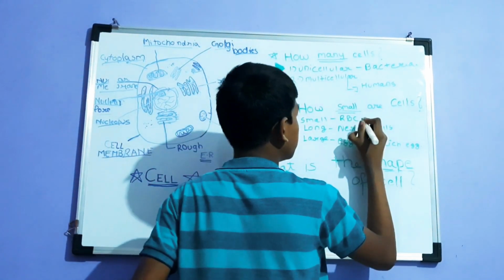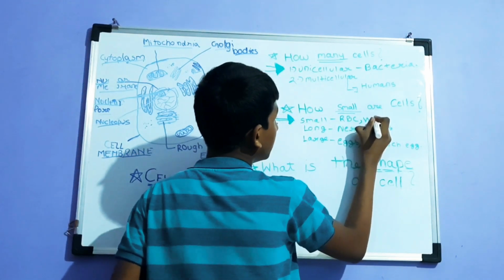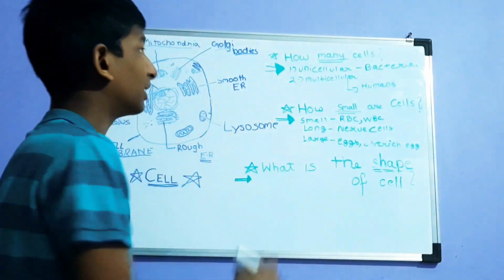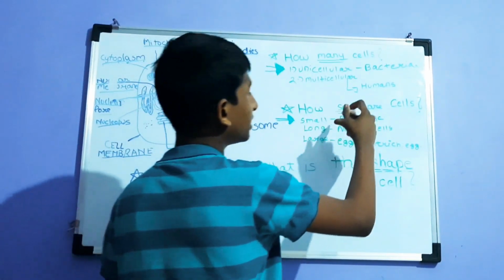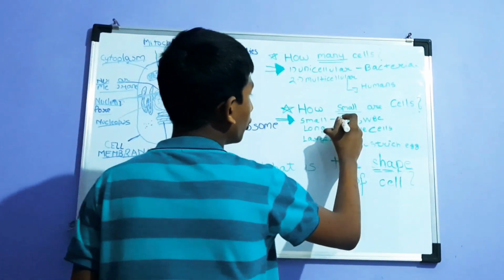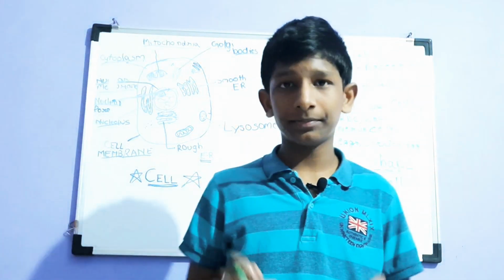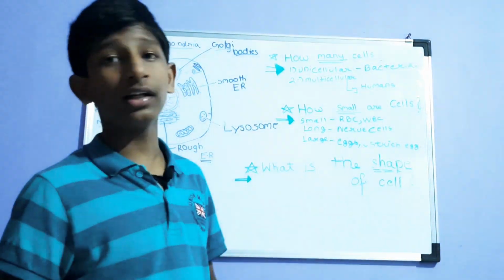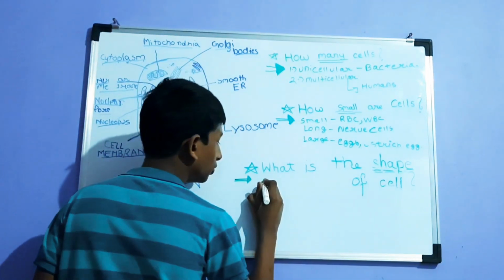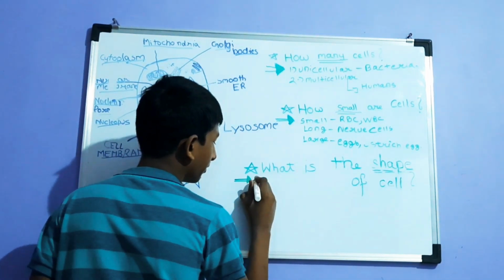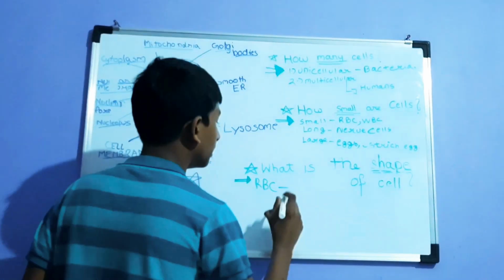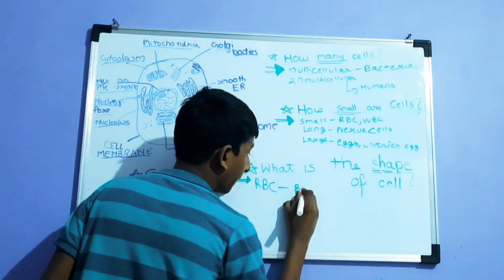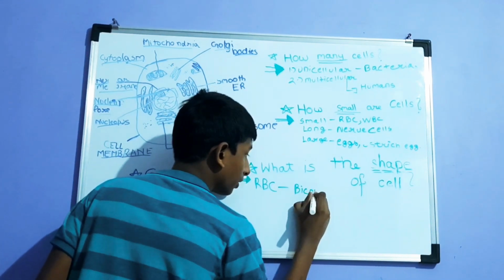Let me write one more example, WBC. So let's start from here. What is the shape of RBC? First, we are going to discuss the shape of RBC. The shape of an RBC cell is biconcave.